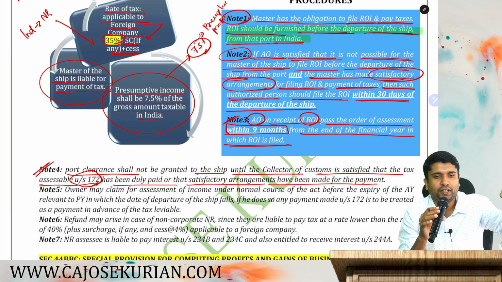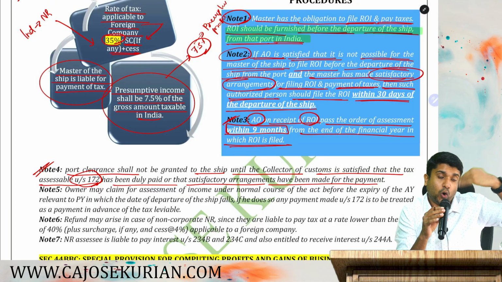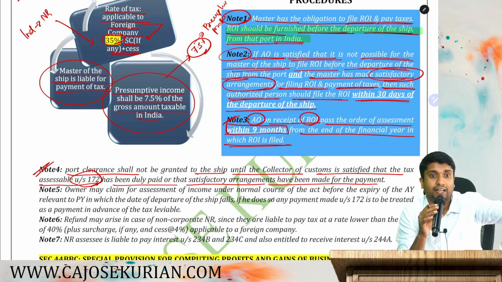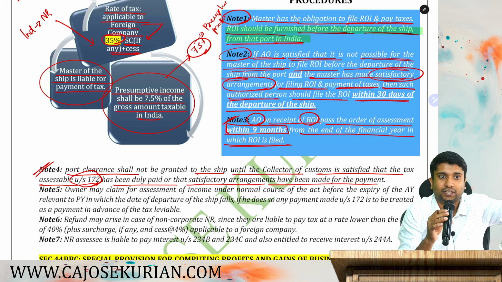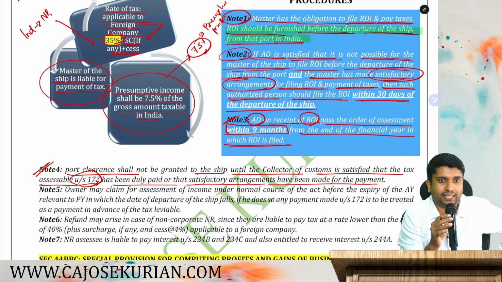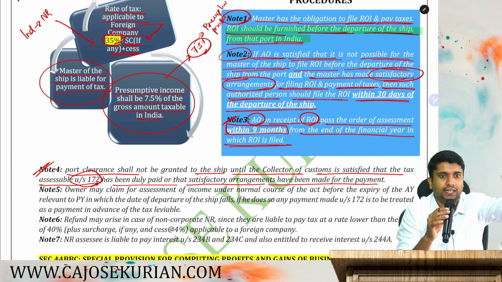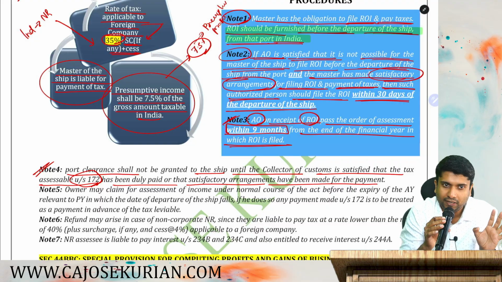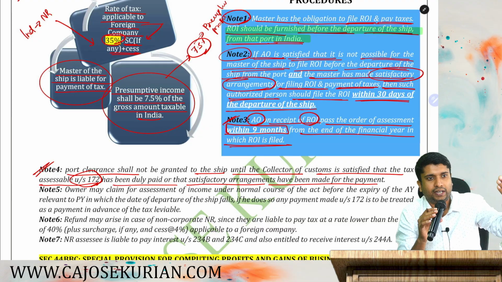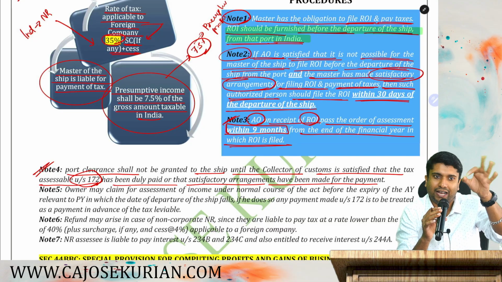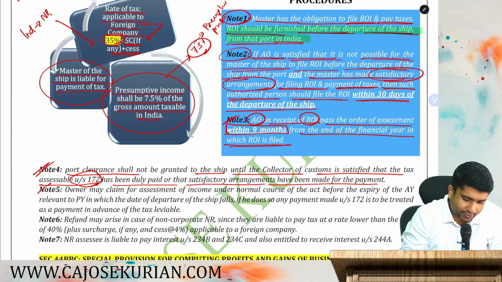If you want to get an NOC from the IT department, you must file your return and pay the taxes, or you must make satisfactory arrangements, and the AO should allow you to go out of India even without filing the return, but you have appointed an agent and done all the satisfactory arrangements. So this is what the department says. So if you want to get customs clearance to go out of India, you have to comply with the provisions of the IT Act. Note number 5.